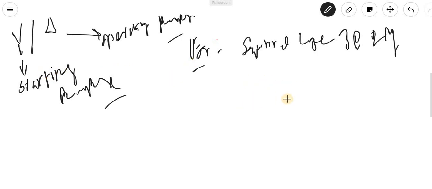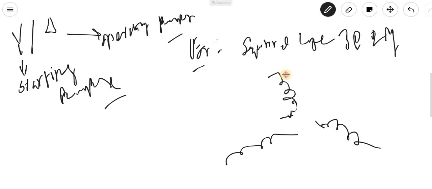Okay, as we know that stator windings are open windings. Actually, the three-phase machine stator winding basically is open winding. Open winding means this one coil is present, this is another coil, this is another coil. U1, U2, W1, W2, V1, V2.